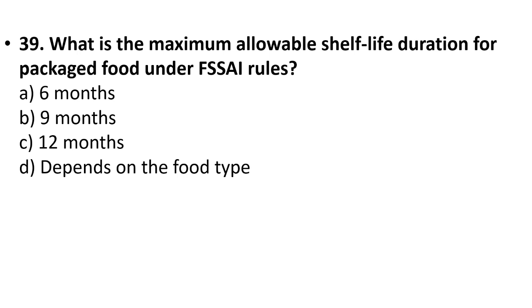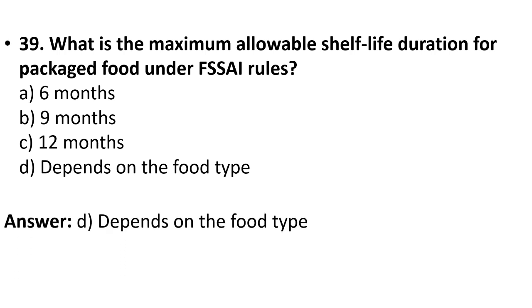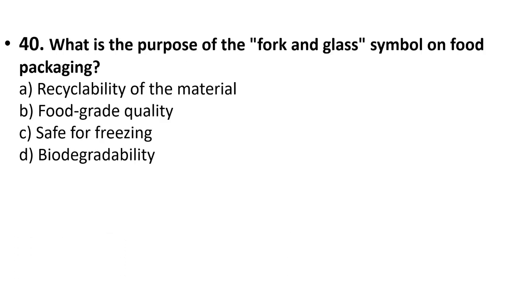39. What is the maximum allowable shelf life duration for packaged food under FSSAI rules? 6 months, 9 months, 12 months, depends on the food type. Your answer is option D, depends on the food type. 40. What is the purpose of the fork and glass symbol on food packaging? Recyclability of the material, food grade quality, safe for freezing, biodegradability. Your answer is option B, food grade quality.